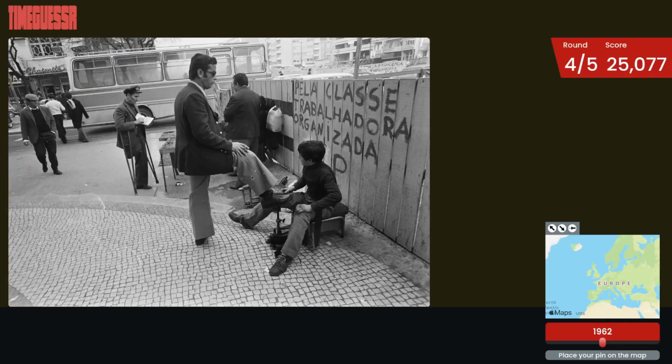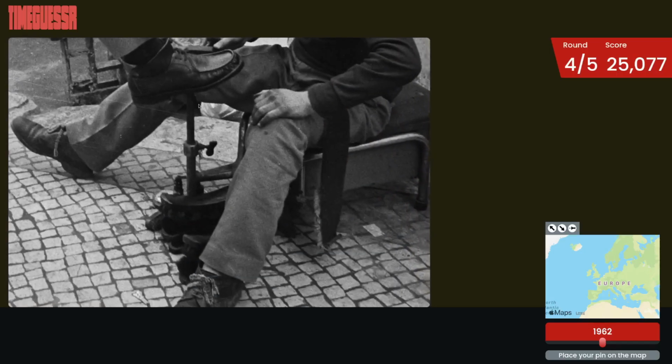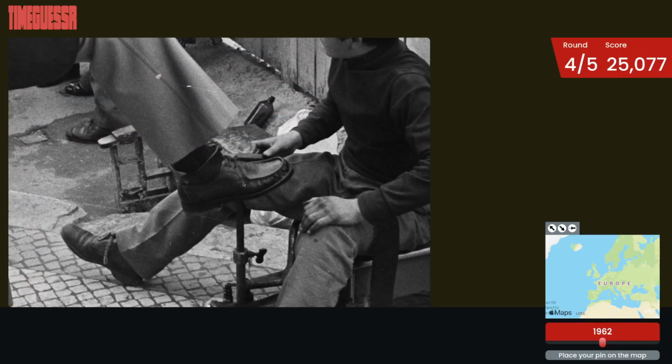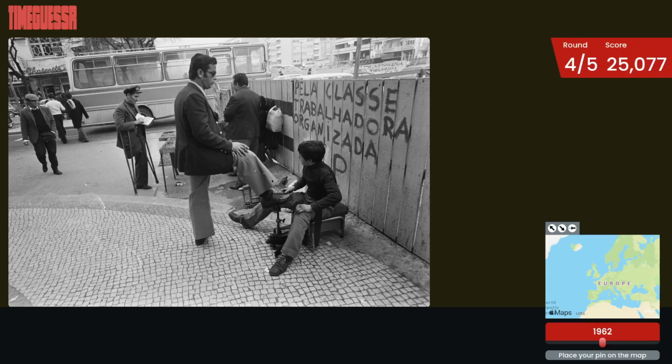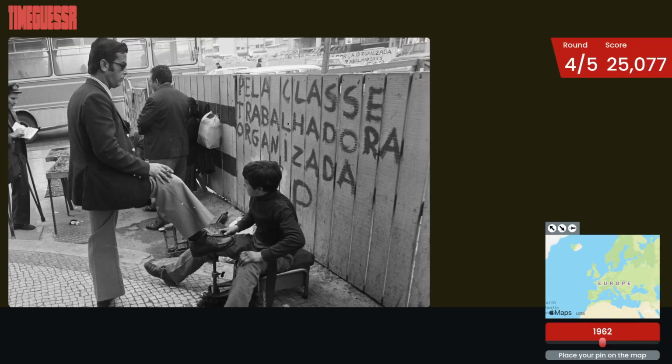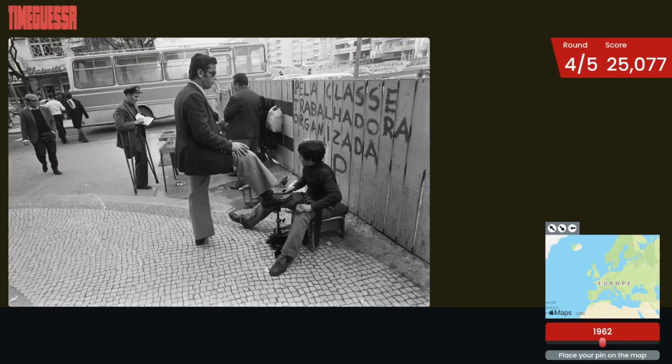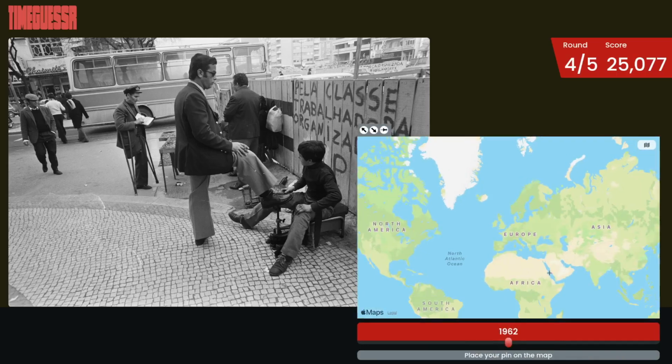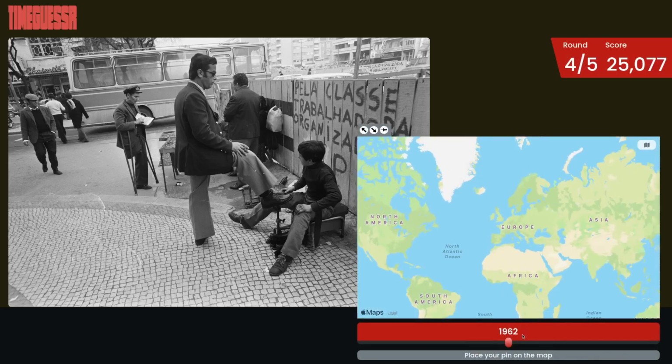It seems old. Is it cleaned or is it polished? I think polished. Maybe both. Maybe you clean then you polish, yeah. And I don't know if this is like Portuguese or Spanish, I'm sorry. But I do think this is fairly old. So I'm gonna say we're in the 50s even.